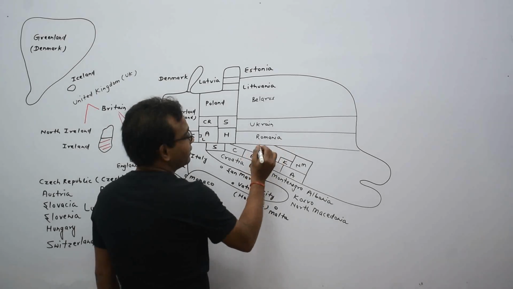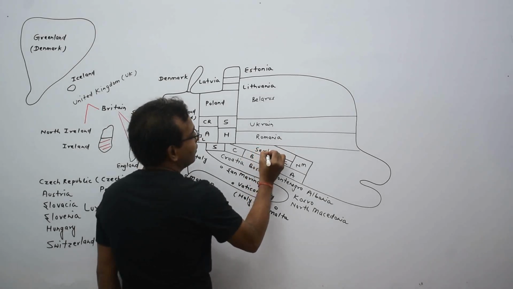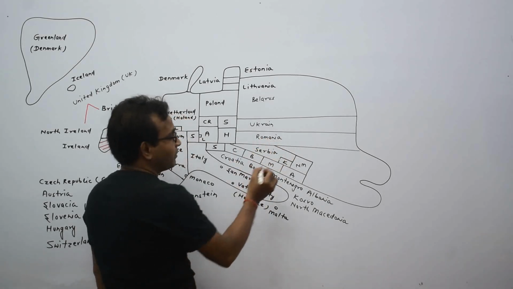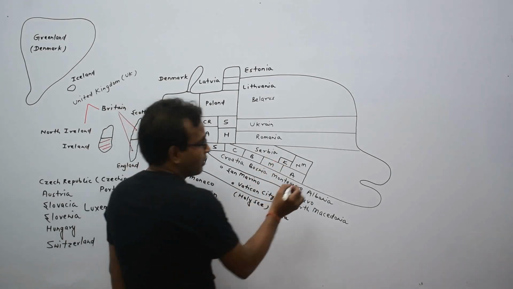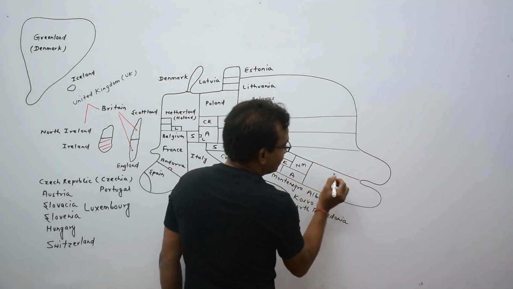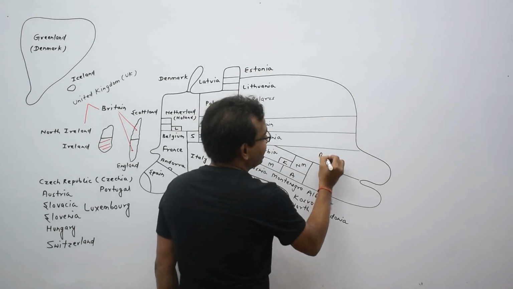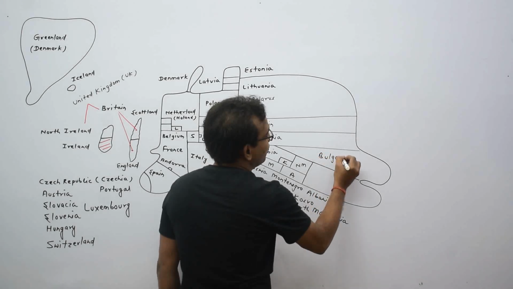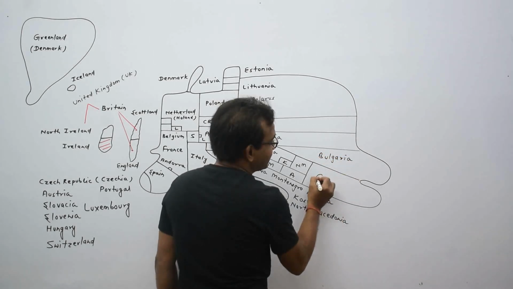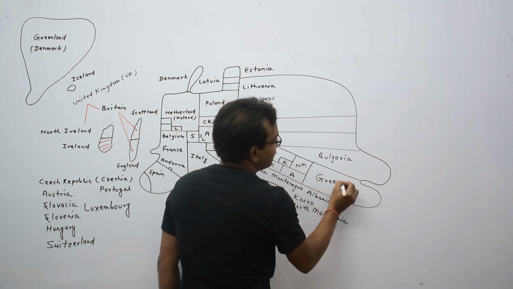This is a country. This is Serbia. Draw a line like that. This is Bulgaria. And this is Greece.